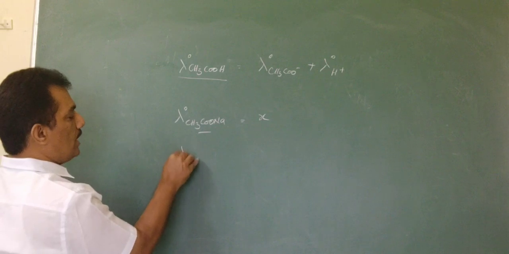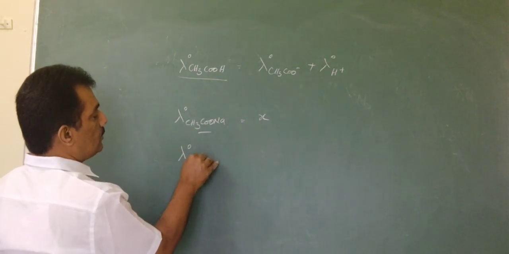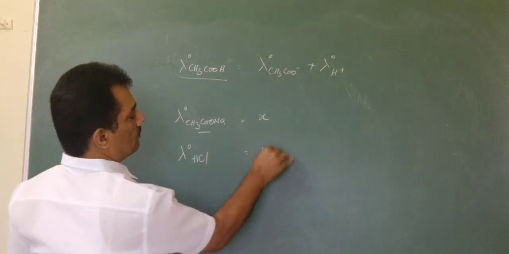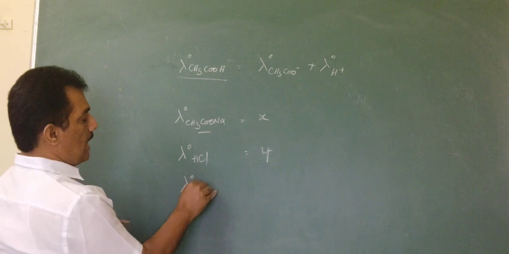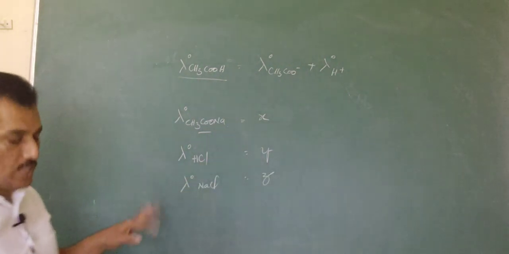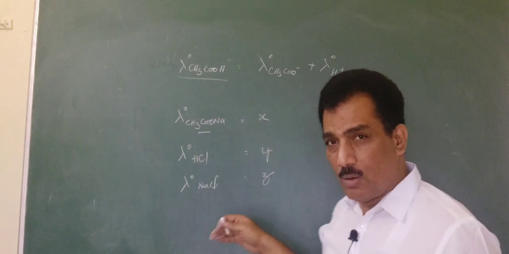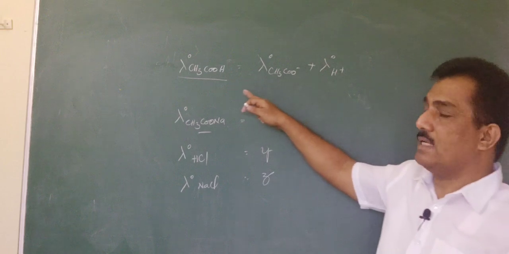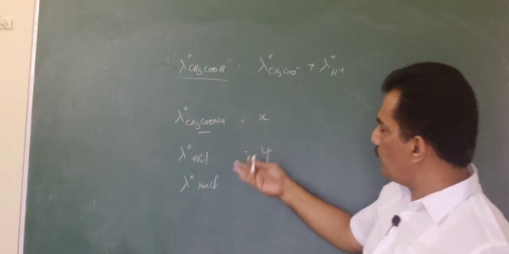And now one more data is given: the lambda naught of HCl is provided to you as Y. And one more data they are providing is lambda naught NaCl, given as Z. Now they ask us to find the conductance of the weak electrolyte acetic acid at infinite dilution. In such a case, what do we have to do?